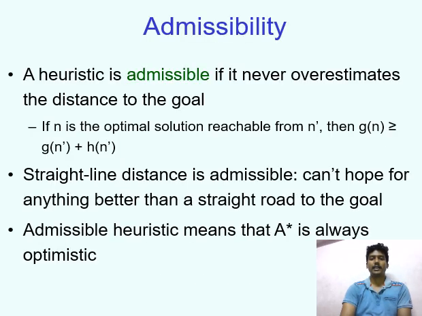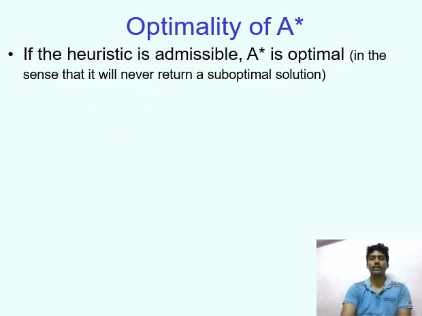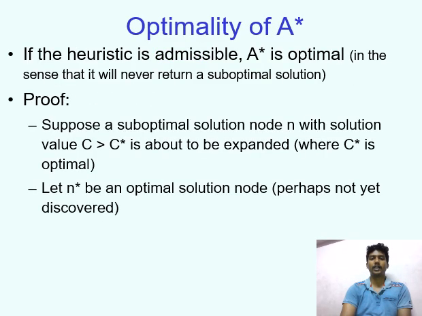Admissibility. A heuristic is admissible if it never overestimates the distance to the goal. Straight line distance is admissible, since nothing can be better than a straight road to the goal. Optimality of A star.